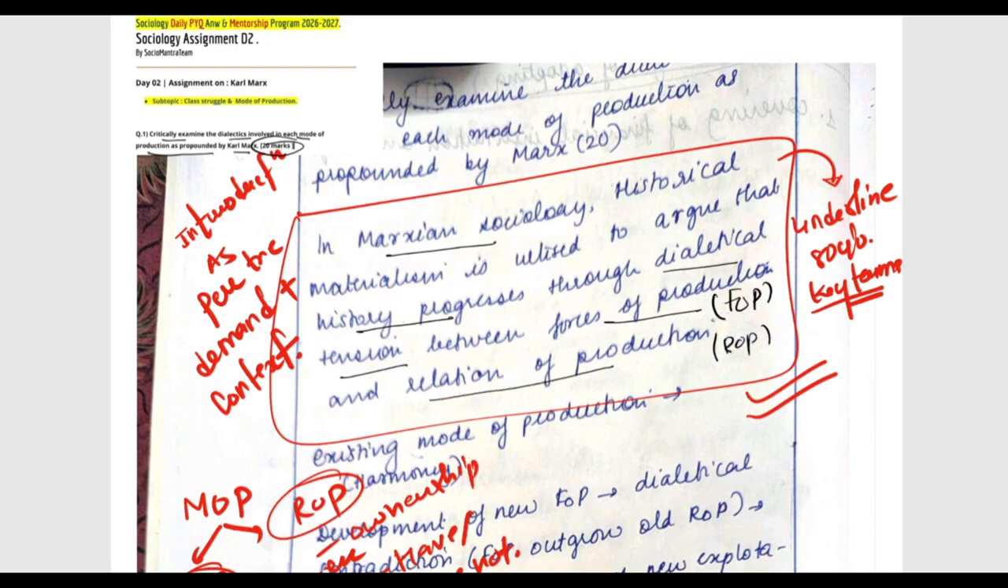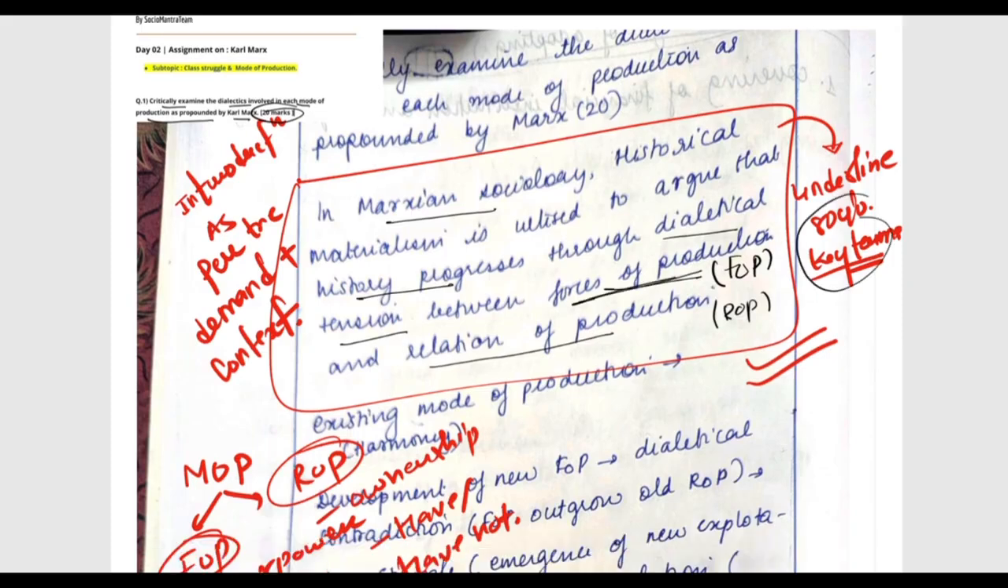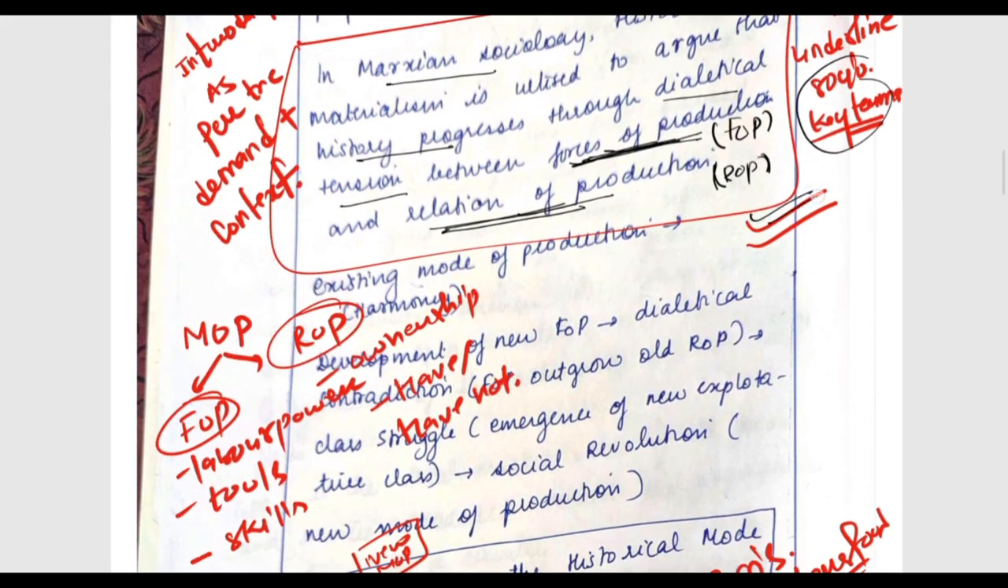This introduction is as per the context and demand of the question. So I will just suggest to underline the key terminologies here, like the forces of production, the relations of production. Okay, that will be good enough, and this is okay.